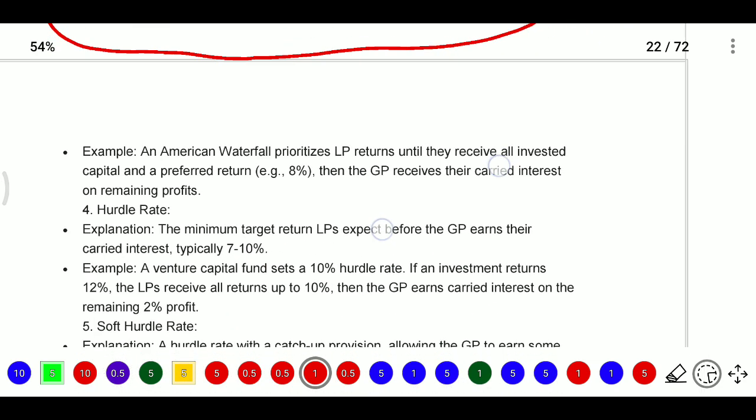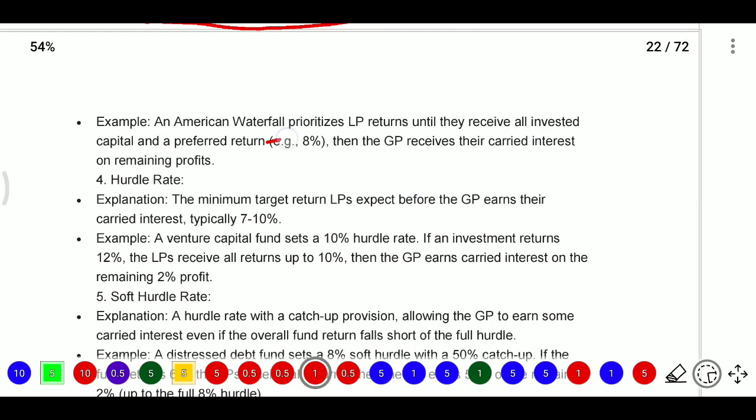For example, the American waterfall prioritizes the limited partner until they receive all invested capital, whatever amount is invested, and the preferred return. Then the GP receives their carried interest on remaining profits.